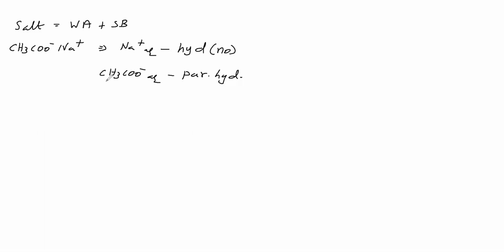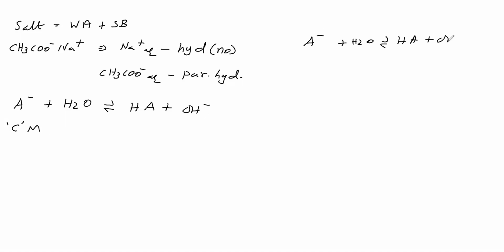That we'll see. Now, in place of acetate, we will just take A minus. It is reacting with water. A minus takes H plus from water and becomes HA. In the water, the residual part is OH minus. Okay. Initially, we are taking A minus C molar. How much undergoes hydrolysis? That we will see. Now, A minus with water gives HA plus OH minus.